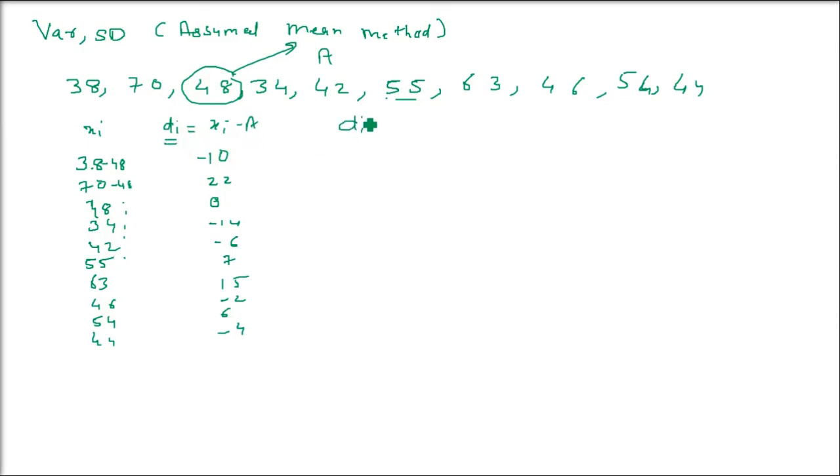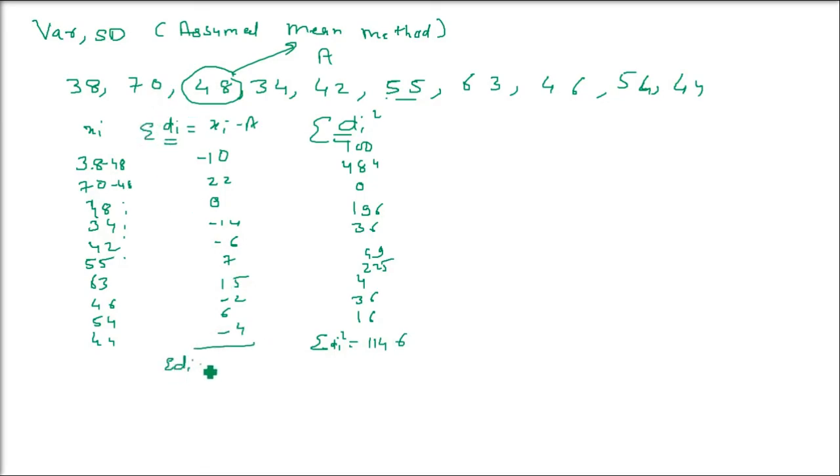Now you have to square it. This is di whole square. So when you square it, you have 10 squared is 100, 7 squared is 49, 15 squared is 225, and 4, 36, 16. Now you have to add the di squares. Sigma di square you have to find out. That is 1146. Sigma di also you have to find out, so it will be the addition of these values. Mostly the plus and minus will cancel out, only 14 will remain.